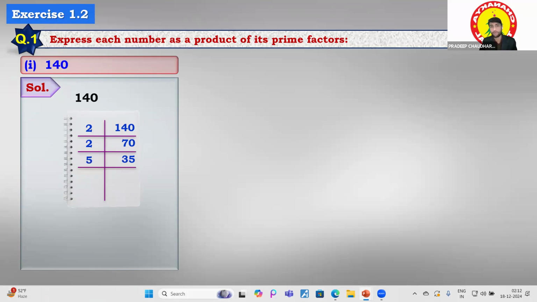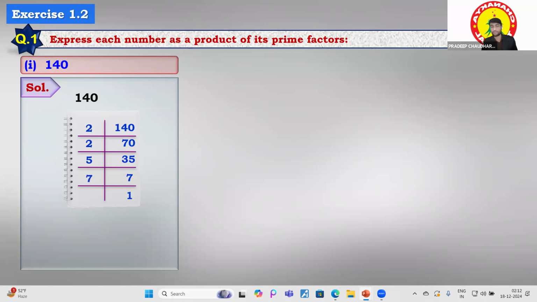After that, 35 can only be divided by the prime factor 5, because there is no other prime factor that can divide 35. Then 7. After the 5 there is 7 also, but we have to start from the lower ones, right?